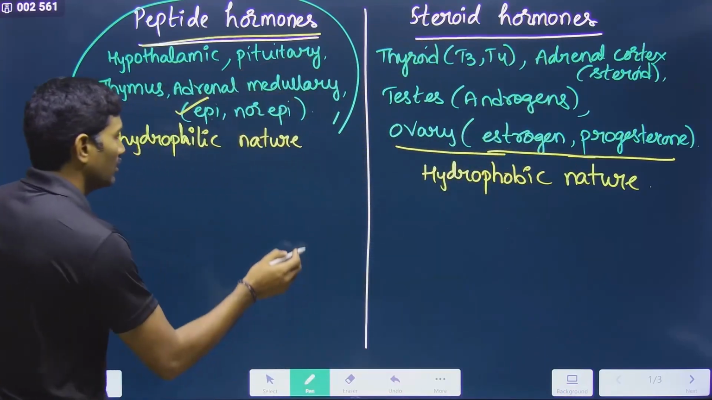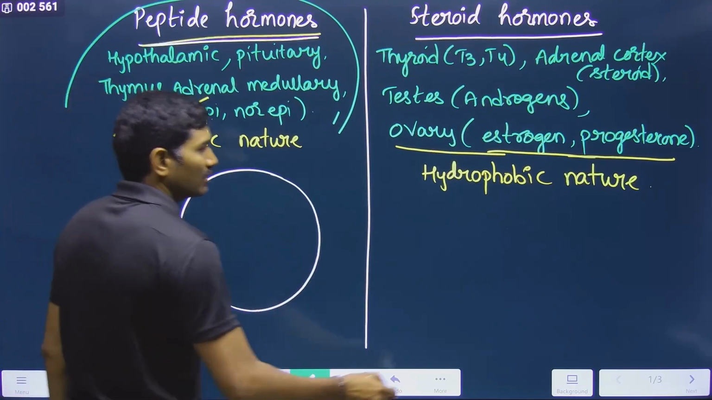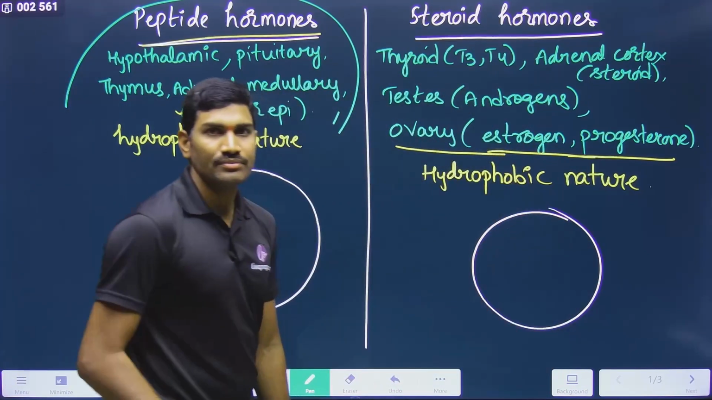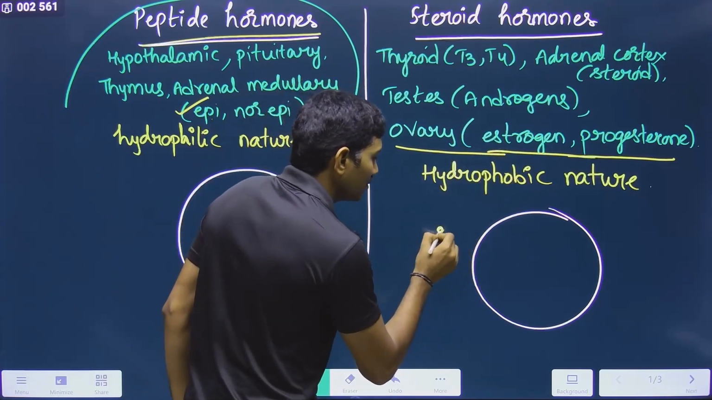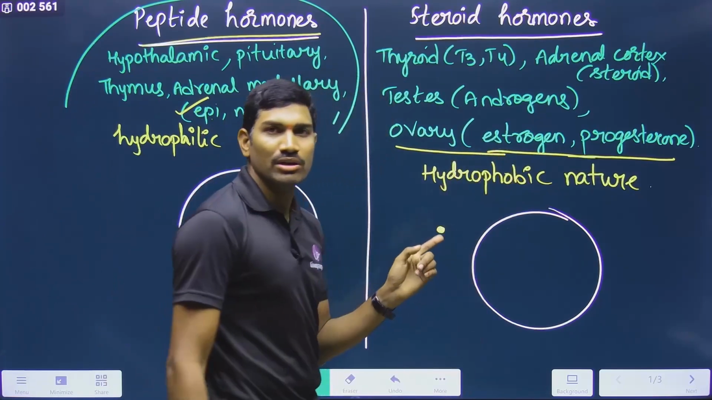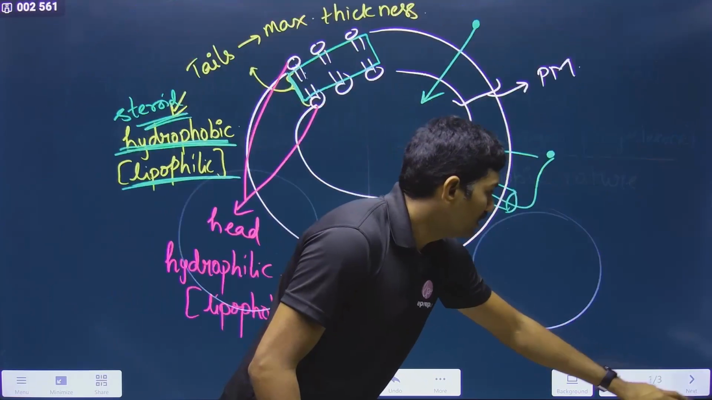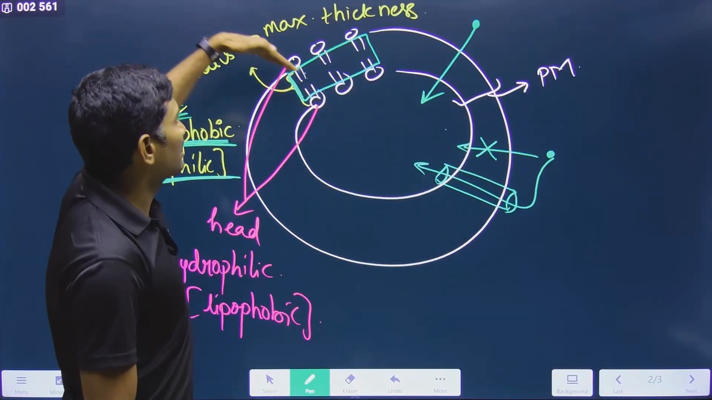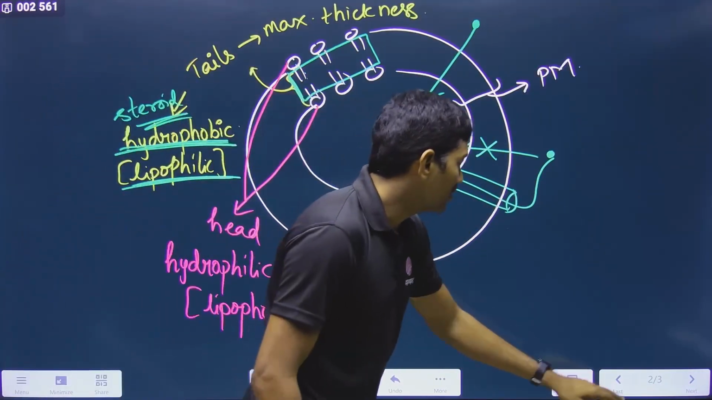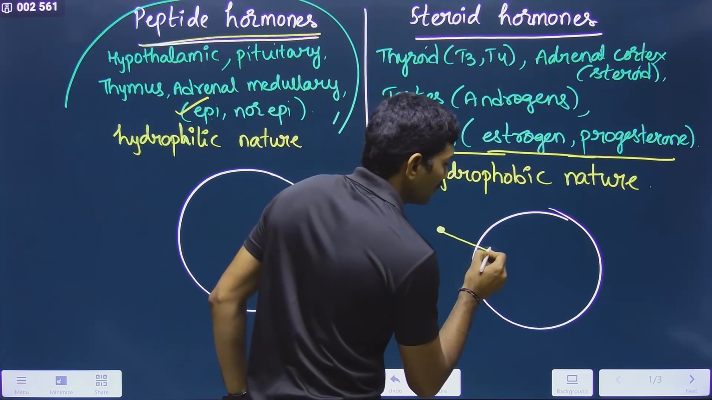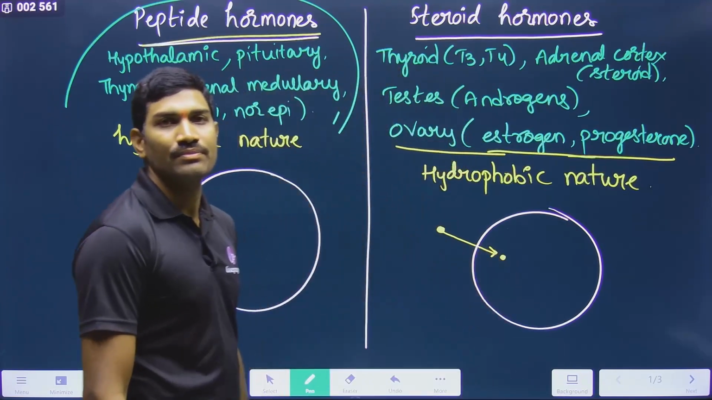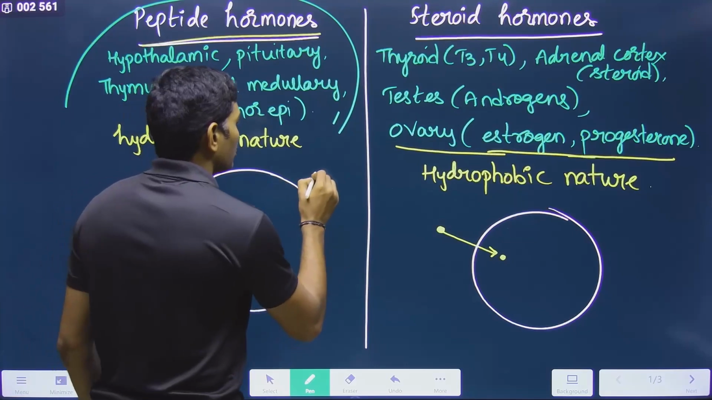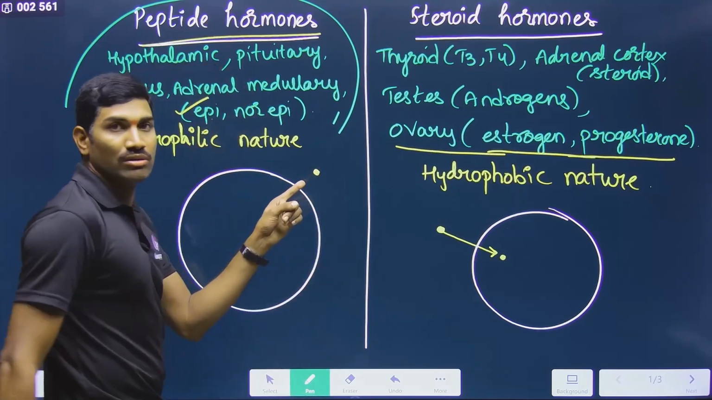Observe carefully. Suppose this is the plasma membrane. Here, suppose this is the molecule. This is a hydrophobic molecule. Just now I told you, no? If it is a hydrophobic molecule, it can easily pass through the plasma membrane. So that's why here it can easily pass through the plasma membrane. So the hormone enters into the cell. That's it. Simple.